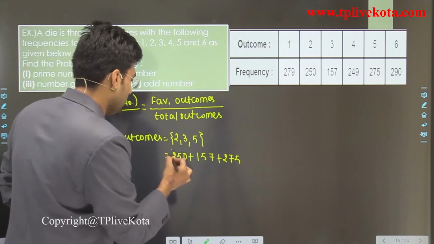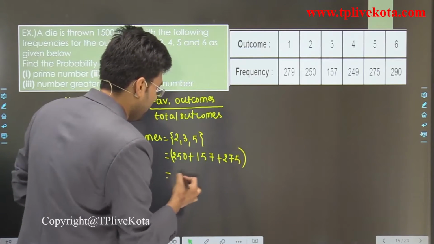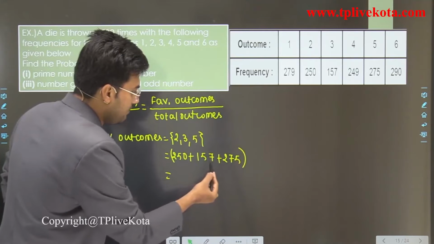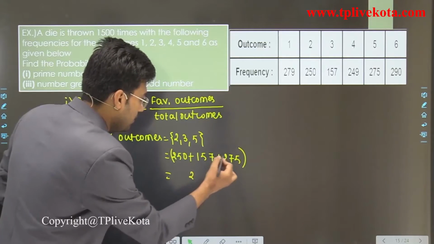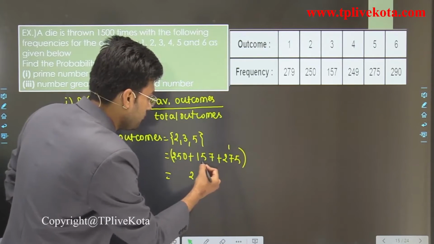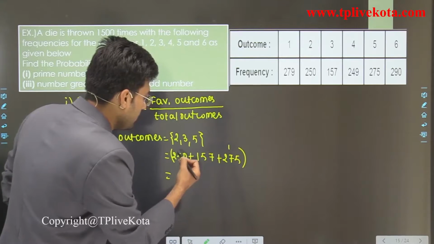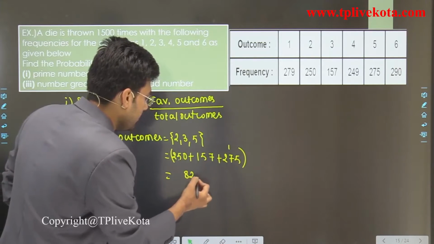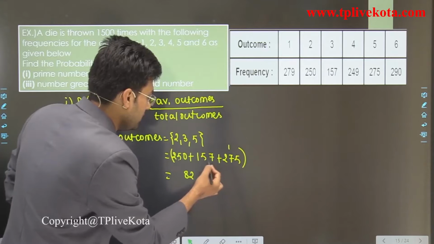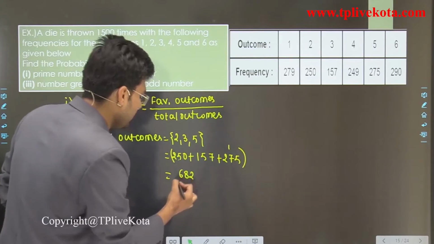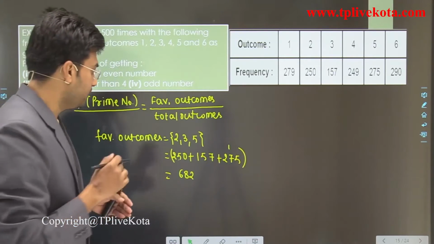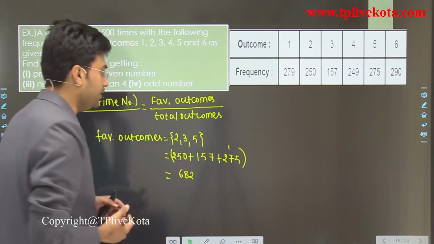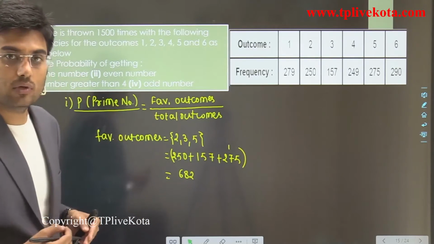Now let's add this. When we add this, we get 682. So these are the favorable outcomes.